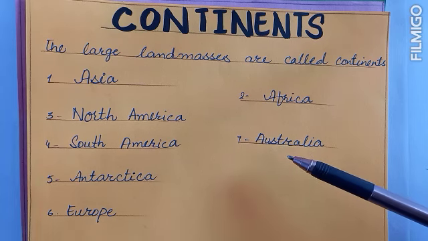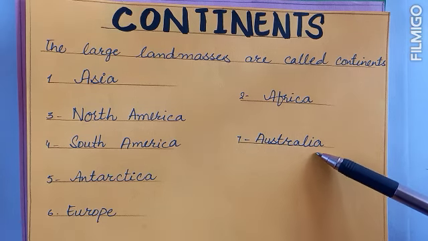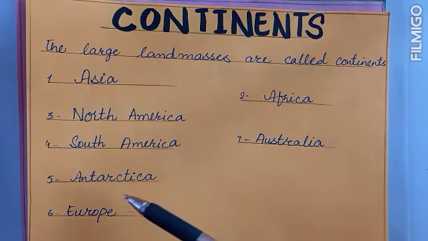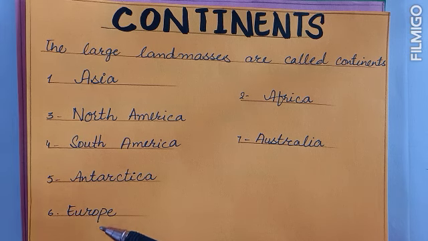If somebody asks you which is the smallest continent of the world, what will be your answer? Continent Australia. Which is the second smallest continent of the world? It's Europe. Europe is the second smallest continent of the world. That's all.